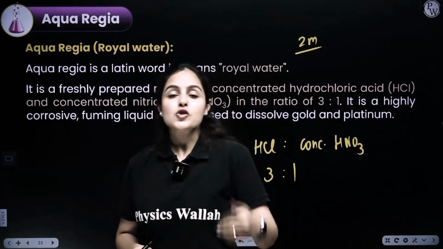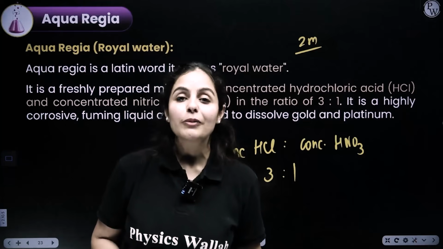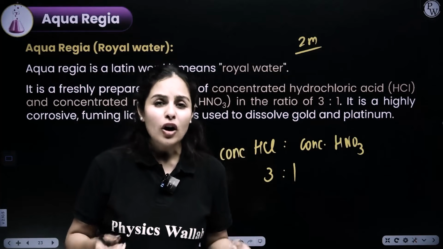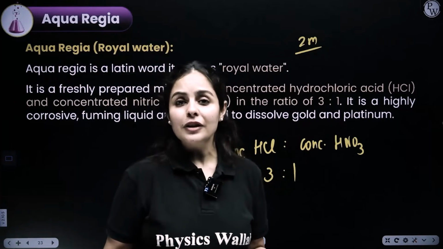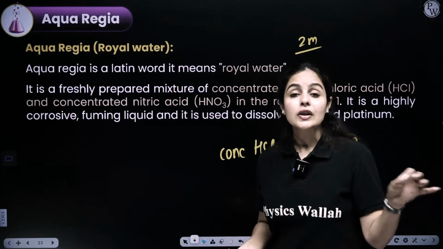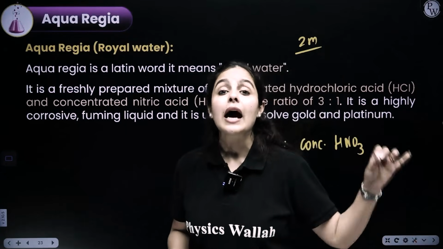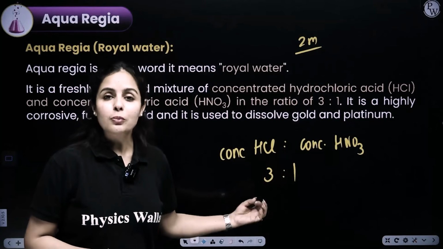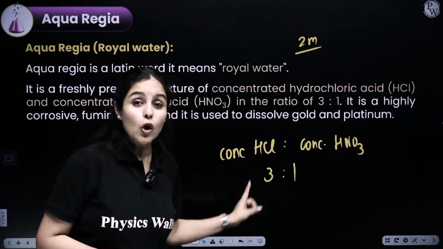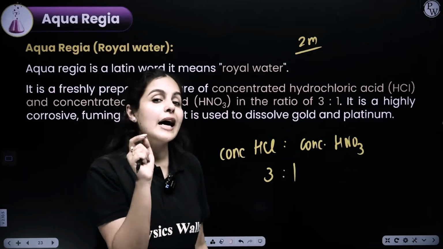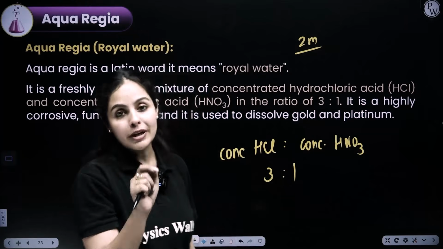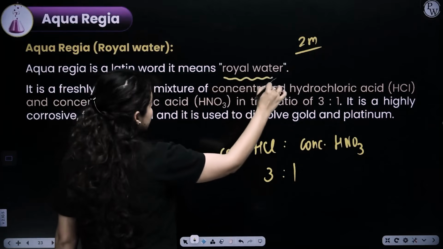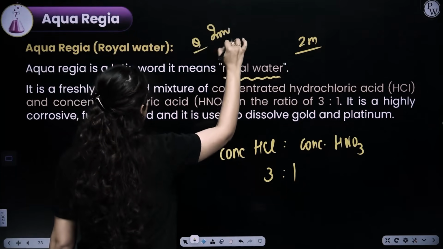Why? Because it can dissolve noble metals like platinum and gold. Usually gold and platinum are not reactive, do not react with air, do not react with water, do not react with any of the acids individually. But if 2 acids are mixed together in a proper composition and proper proportion in concentrated form, that definitely has the power to dissolve noble metals like gold and platinum. So that's royal water and aqua regia for you. Mark this, it is important from your exam point of view.